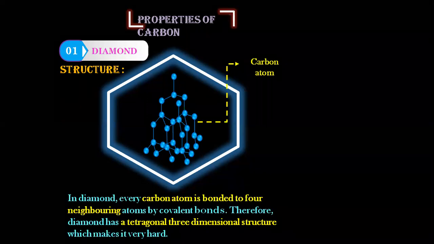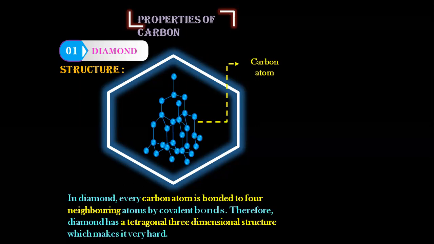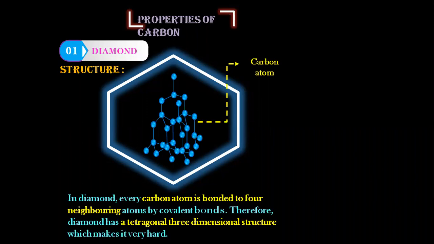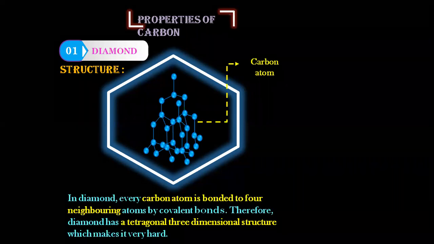Everyone, come on, write this. Give the heading as properties of carbon, first one diamond, under the point structure. हम लोग इसमें structure पढ़ेंगे, properties पढ़ेंगे और uses पढ़ेंगे. So structure में क्या है? Every carbon is attached to 4 carbon atoms, and that is why the diamond is a tetragonal 3-dimensional structure, which makes it very hard because the bonds are so strong. It is very difficult to break this bond, and because the bond is very difficult to break, the structure becomes very hard.